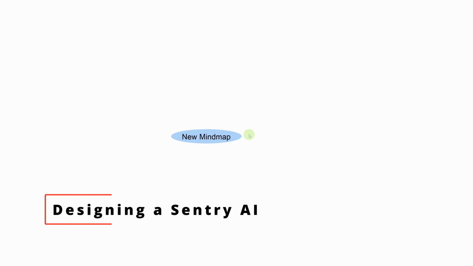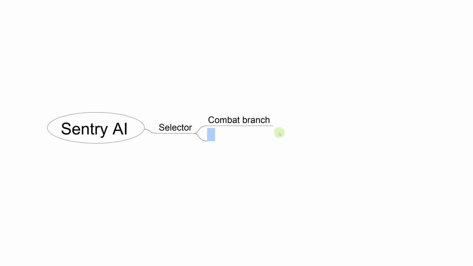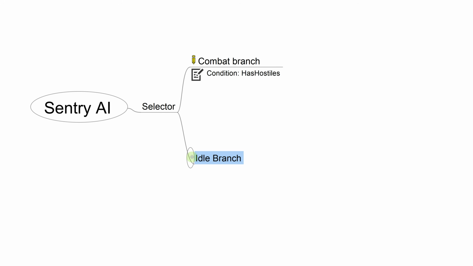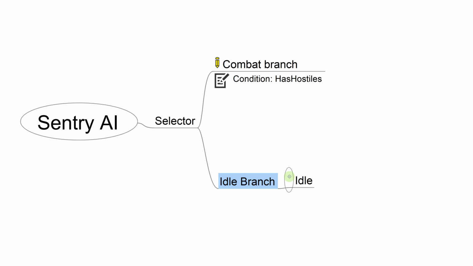We're going to use the same structure that we did before. Let's rename this mind map to Sentry AI. So we're going to have a selector at the root, and we're going to have a combat branch and an idle branch. In the combat branch, let's add the has hostiles condition like we did previously. And in the idle branch, let's just use the idle action. So while we are in the idle branch, the selector will keep evaluating the conditions of the combat branch. The idle branch will be interrupted, and the selector will switch to the combat branch.